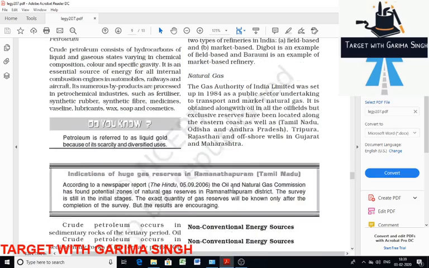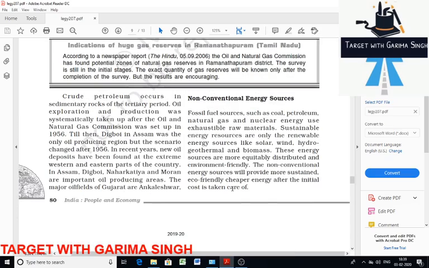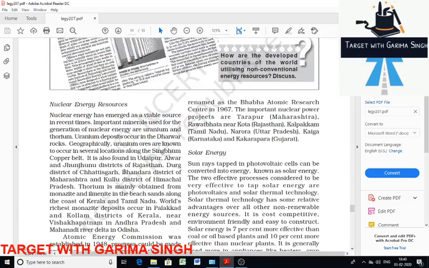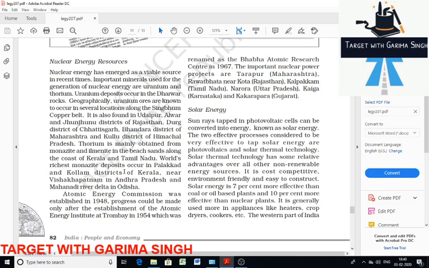Then there are non-conventional sources of energy. Unlike conventional sources of energy, non-conventional sources are renewable, that is solar, wind, hydro, geothermal and biomass, and are not a threat to the natural system. Their use ensures sustainable development, and these are environment friendly and cheaper energy sources. So firstly we discuss nuclear energy resources.